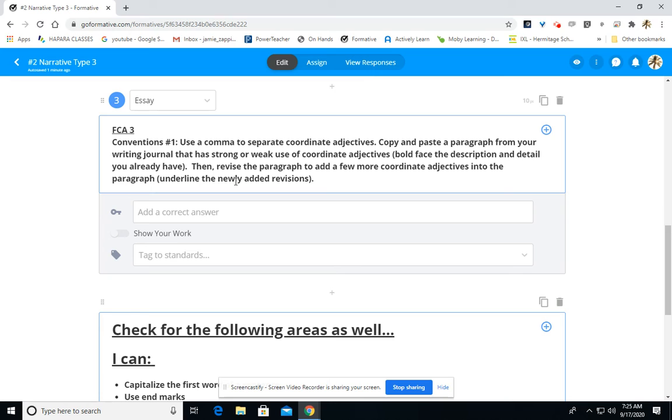Make sure that the comma is properly between the two adjectives so that way you know that they are in fact coordinate, because if the comma is not necessary, you will not get credit for this FCA number 3, conventions number 1, which is to separate with a comma coordinate adjectives used in your piece.